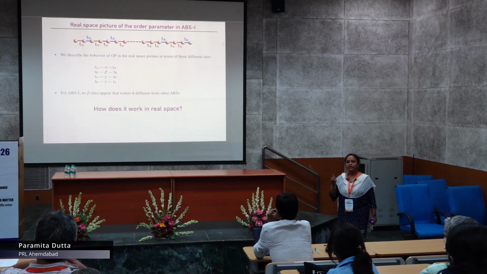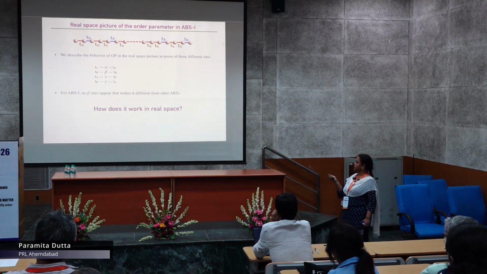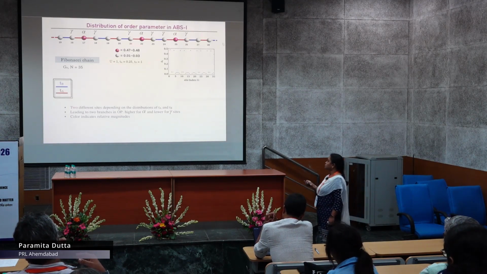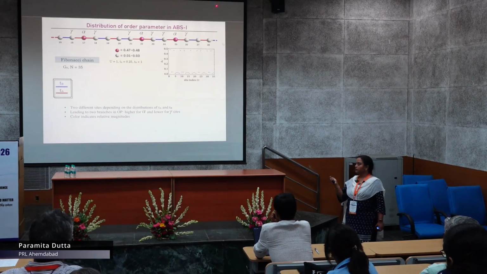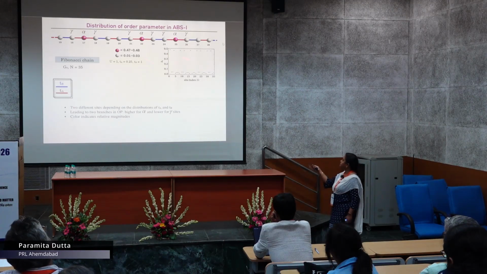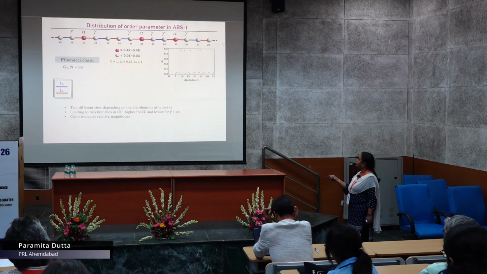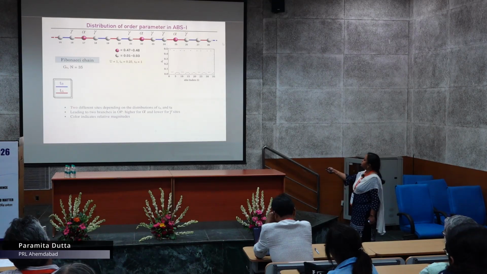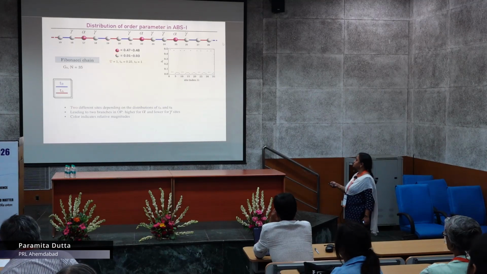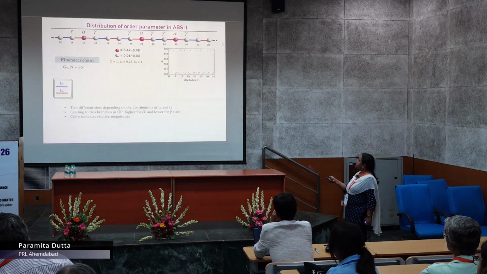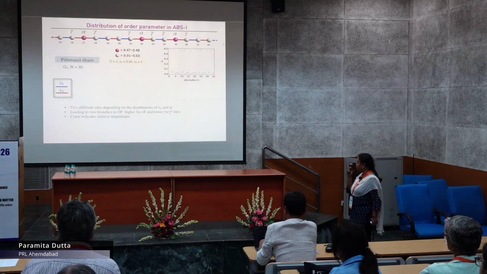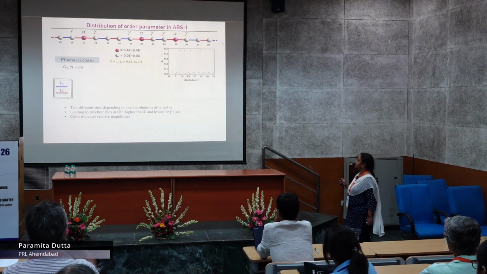In the real space picture, I will again be using the similar definition that I have mentioned previously, those alpha, beta and gamma sites. Let us see how it behaves. So for the sake of understanding, I am showing here a very small generation Fibonacci chain. As I mentioned previously, there are two branches for this particular parameter regime, and if I now show the order parameter value at each site, it gives me these two different types of distribution. So we see that at all these alpha sites, the order parameter is much higher, but for the gamma sites it is much lower, and exactly the similar thing we had previously.